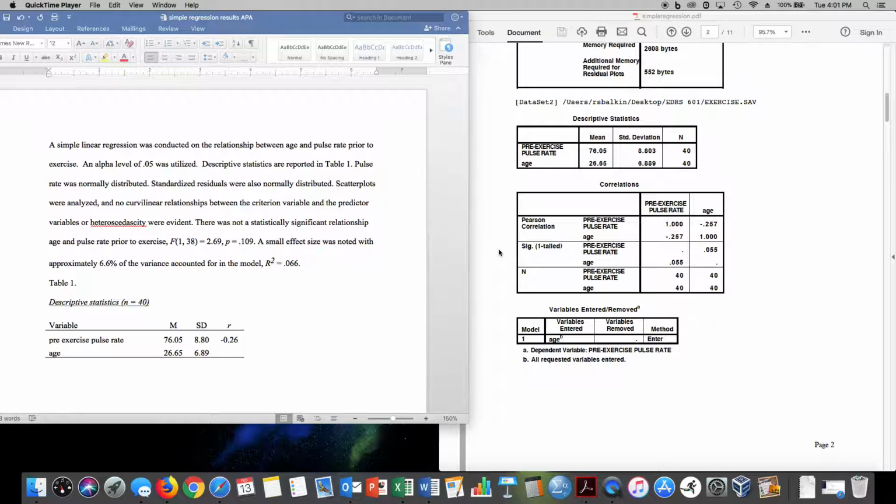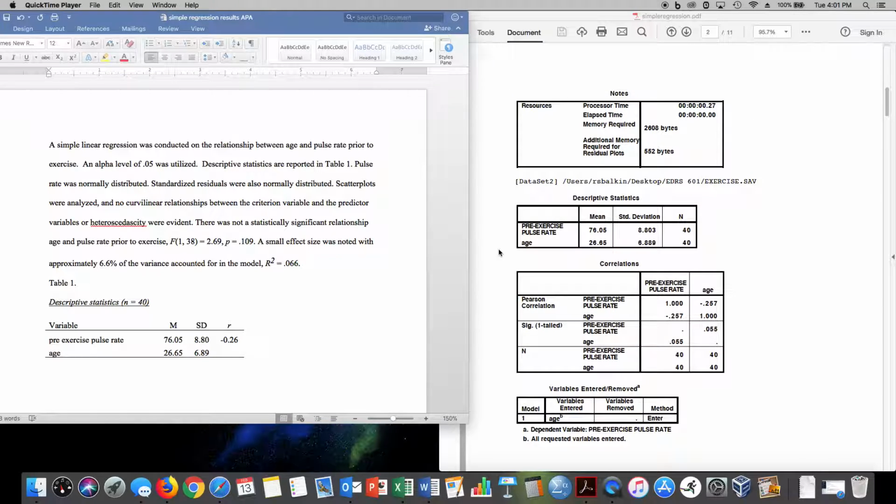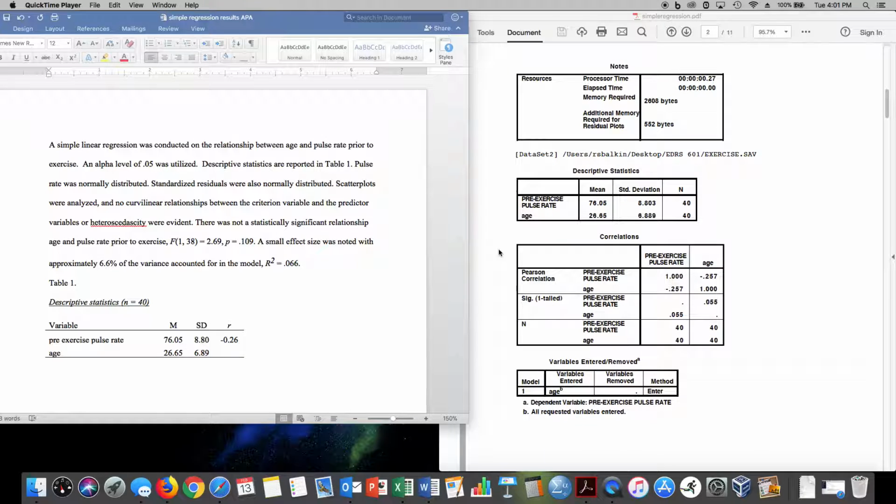We're going to look at how to interpret SPSS output for simple regression and put it into an APA-style write-up. Here we ran a simple regression using age as a predictor variable and pre-exercise pulse rate as a criterion variable. In other words, we wanted to know, can we use age to predict pre-exercise pulse rate among 40 individuals?